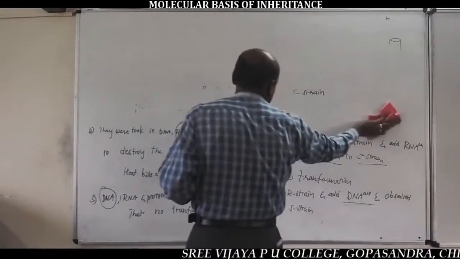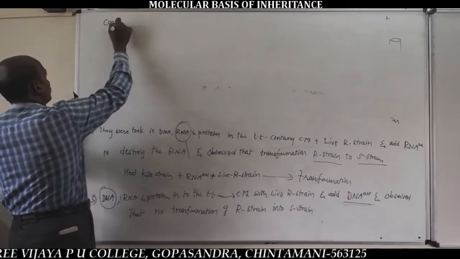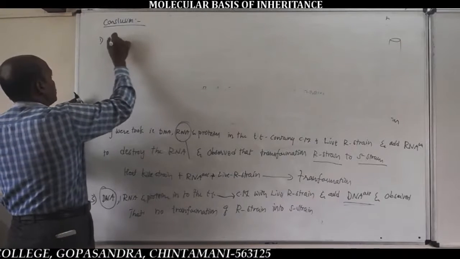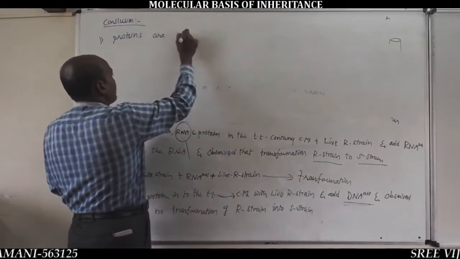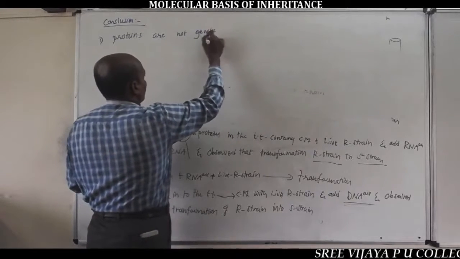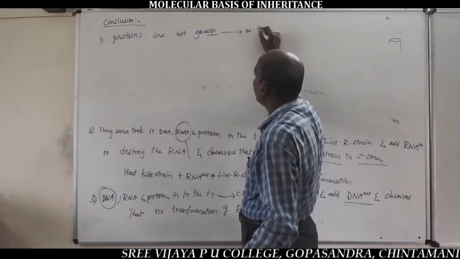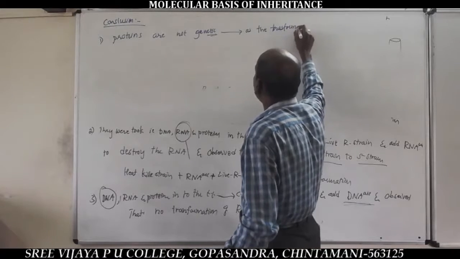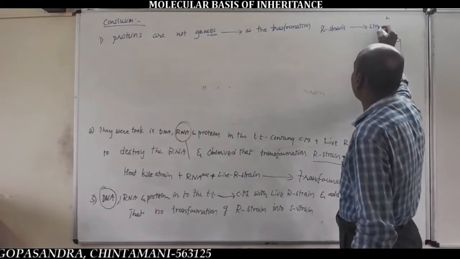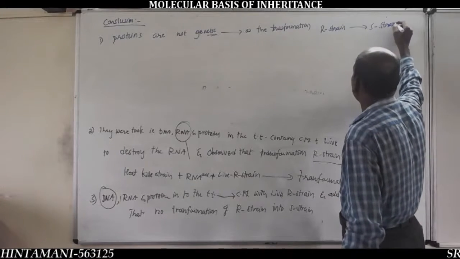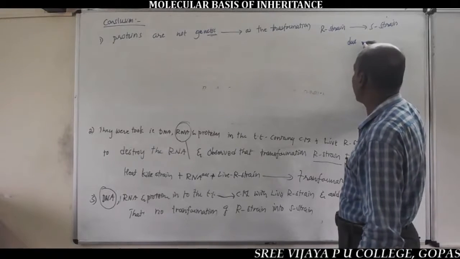The conclusion point number 1: proteins are not genetic material, never genetic material, as the transformation of R strain into S strain occurred even in the absence of proteins.